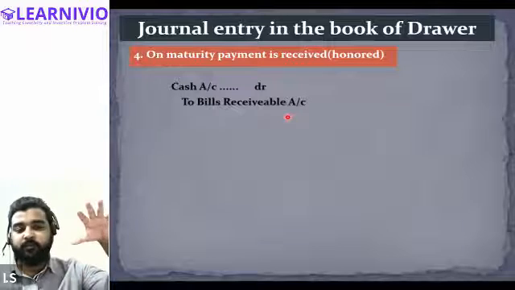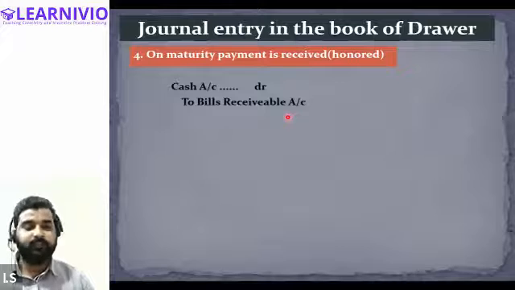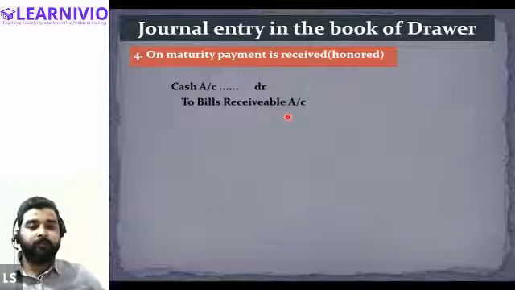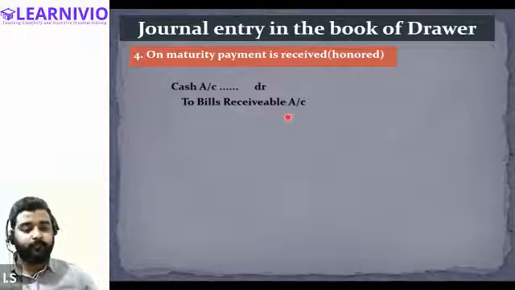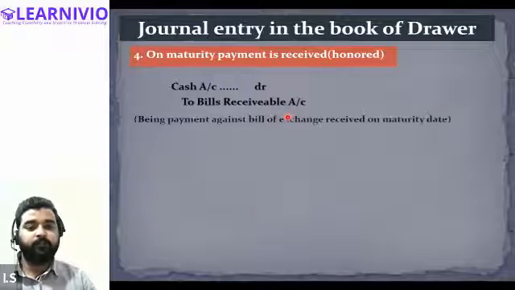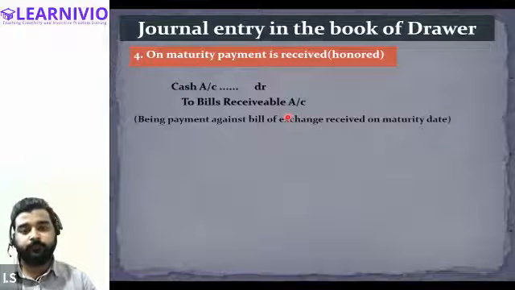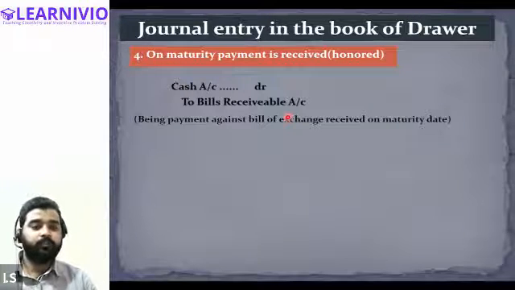So bills receivable will now decline, the debtors will reduce, the asset will reduce. Therefore cash account is debited because we are receiving the payment, and bills receivable will be credited. This journal entry will be done when payment against the bill of exchange is received on the maturity date. So this is the fourth journal entry.